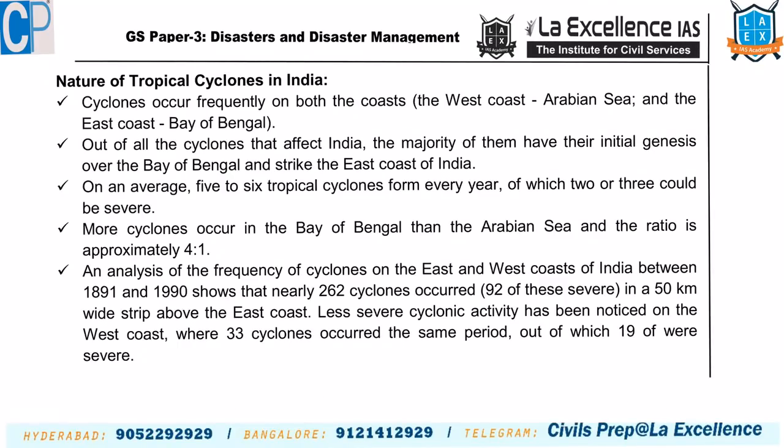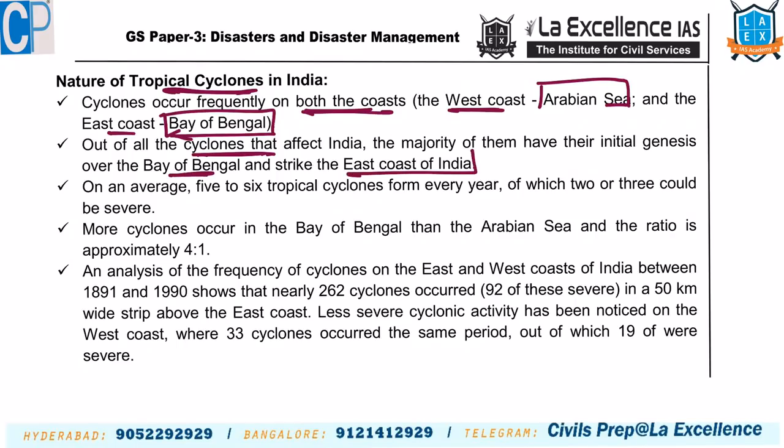Here, what is the nature of tropical cyclones in India? Cyclones occur on both the coasts. Western coast because of Arabian Ocean, eastern coast because of Bay of Bengal. Out of all the cyclones that affect India, majority of them initially originate over Bay of Bengal and strike the eastern coast. On an average 5 to 6 tropical cyclones every year, and out of which 2 to 3 would be very severe cyclones.